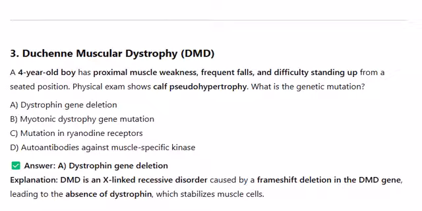Dystrophin gene deletion. Explanation: DMD is an X-linked recessive disorder caused by a frameshift deletion in the DMD gene, leading to the absence of dystrophin, which stabilizes muscle cells.